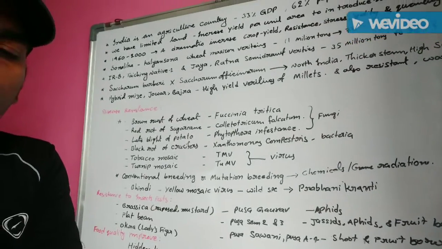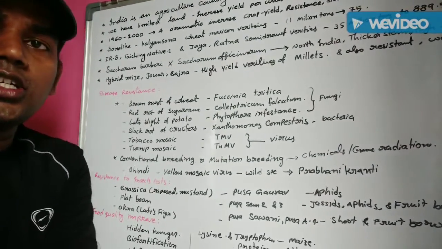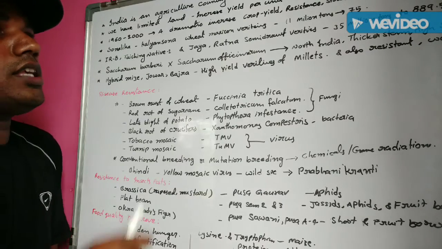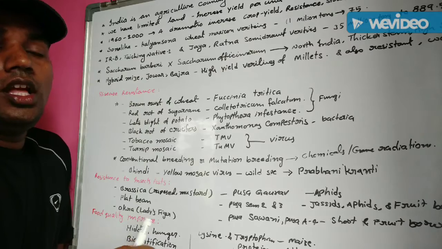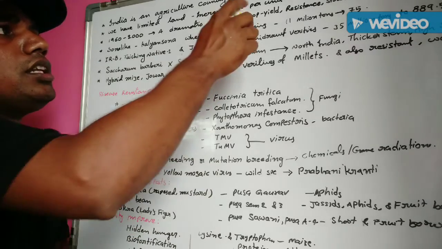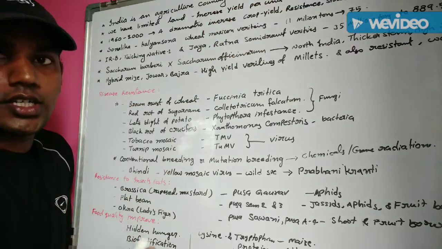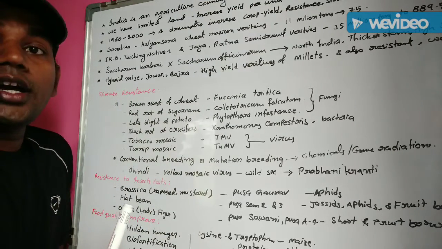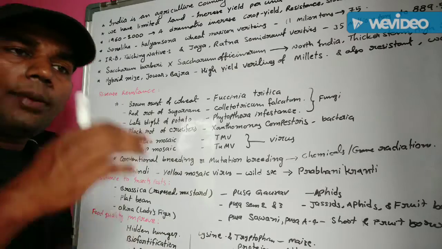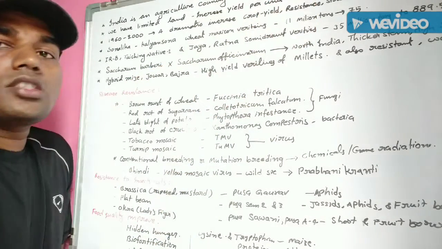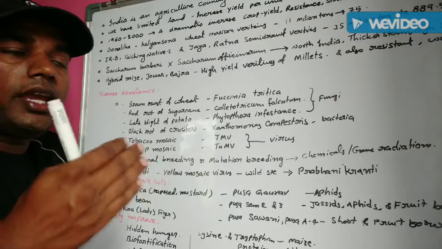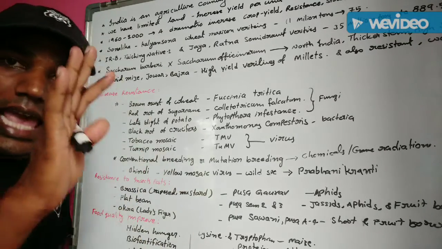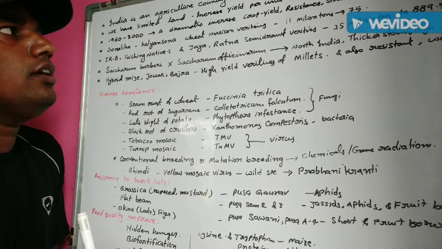First of all, India is an agricultural country because so many people depend on agriculture for employment. In our country, 33% of gross domestic product is obtained from the agriculture field, and approximately 62% of the population in India mainly depends on agriculture for employment. Understand?